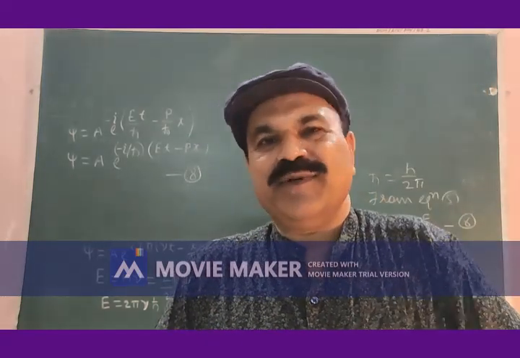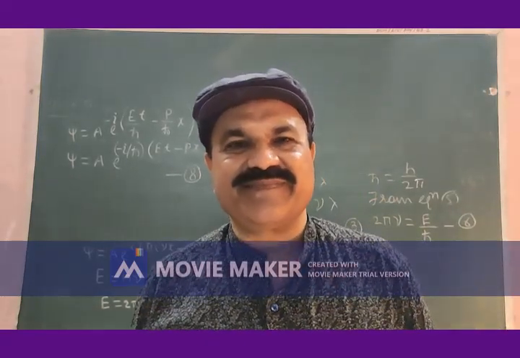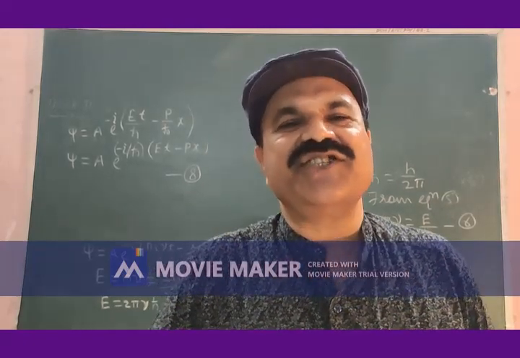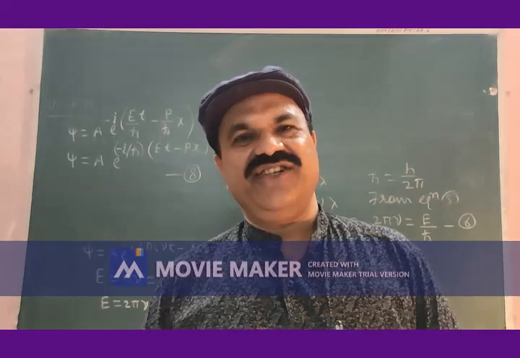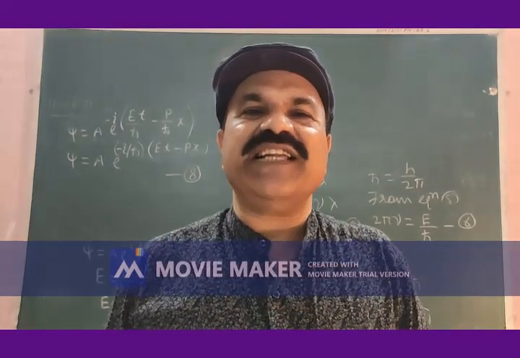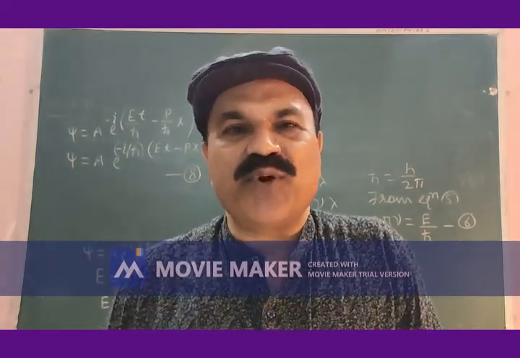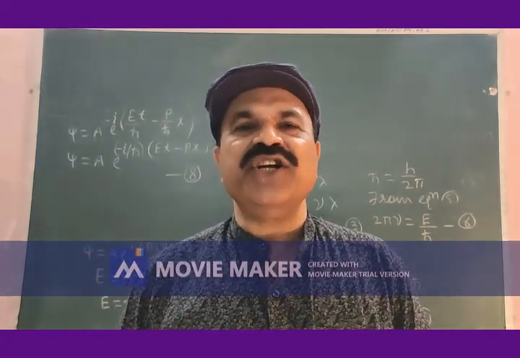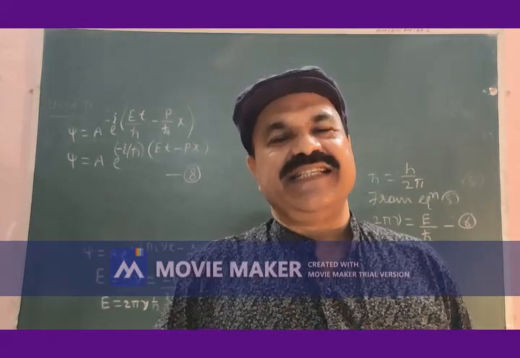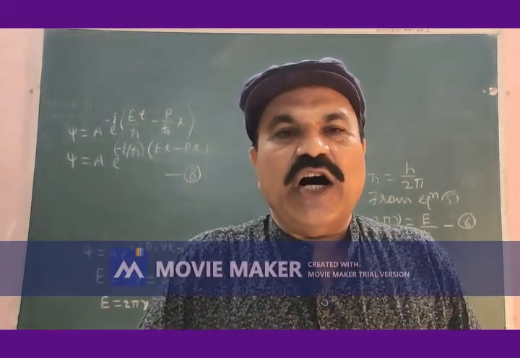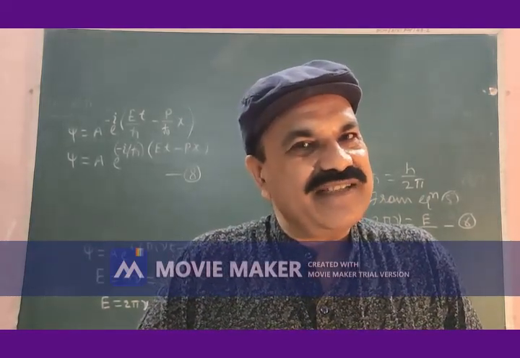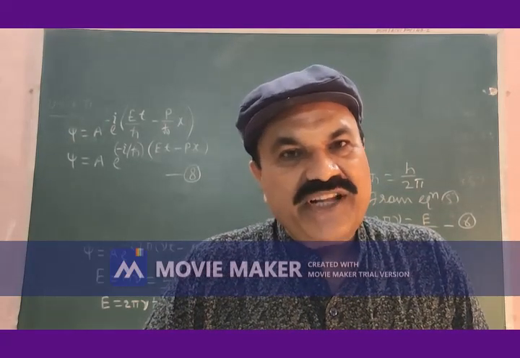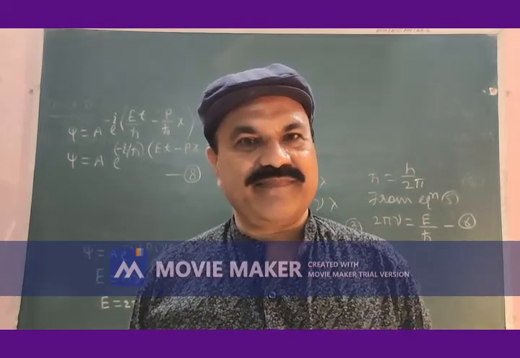Let us go to the atom of any matter. We know the atom consists of a nucleus at the center and various electrons, equal to the number of protons inside the nucleus, revolving around the nucleus inside the atom. All the electrons are in motion. They are moving continuously around the nucleus inside the atom.